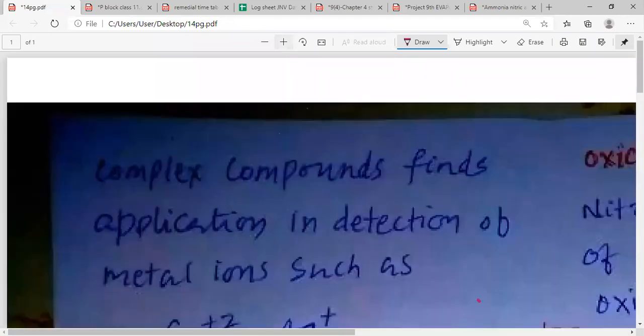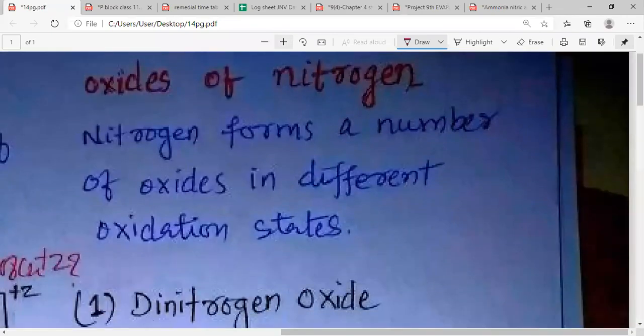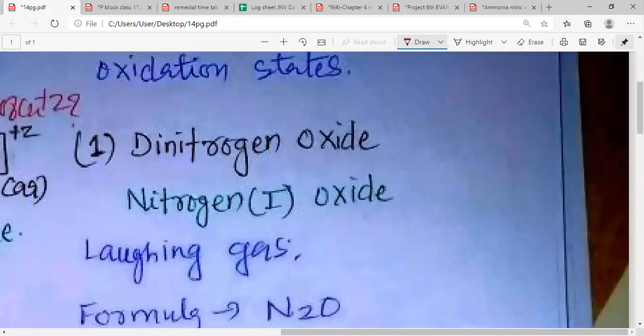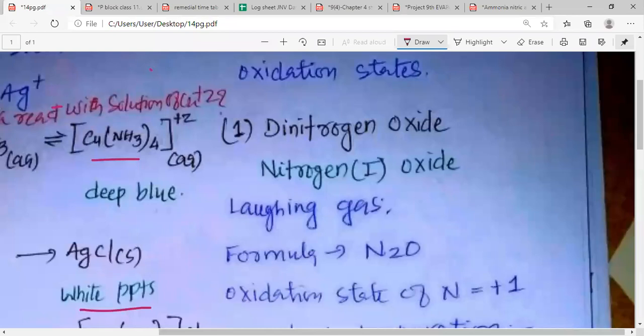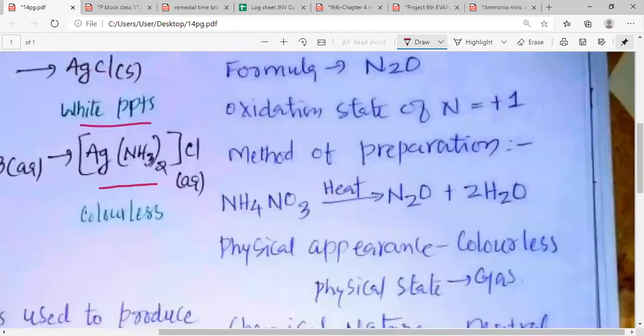Then, my dear students, let's move on and study about oxides of nitrogen. Nitrogen forms a number of oxides in different oxidation states. The first oxide that we are going to study is dinitrogen oxide, also known as nitrogen 1 oxide. It is also known as laughing gas. The formula of dinitrogen oxide is N2O, my dear students. The oxidation state of nitrogen in N2O is +1.